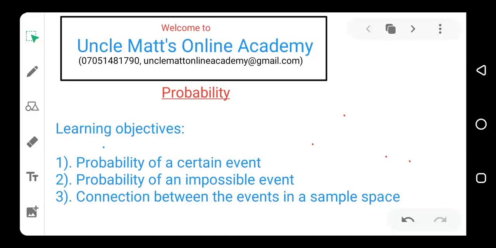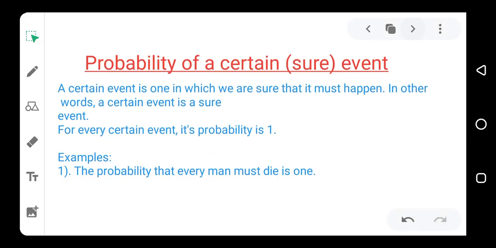We said that a certain event is an event that we are sure will happen, like saying that every man must die. Any person born of a woman must one day die, or every living thing must one day die. So it is a certain event or sure event, something that must surely come to pass.